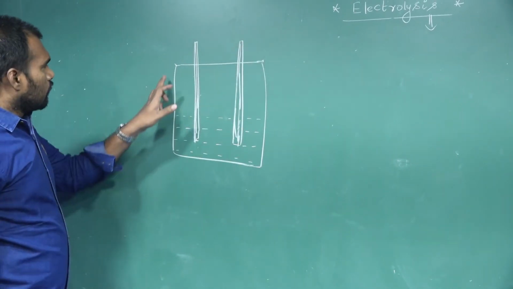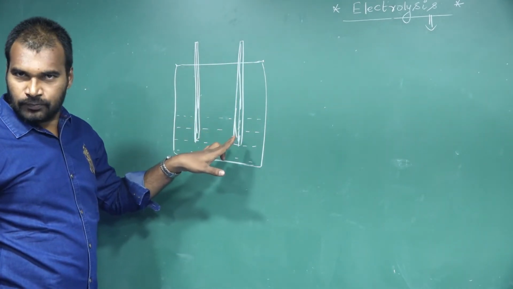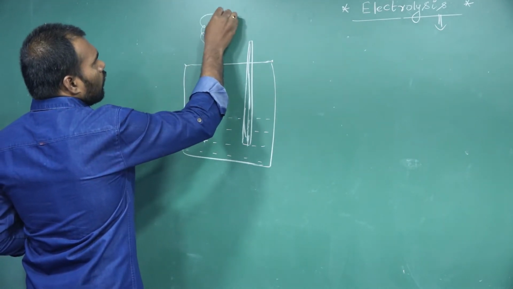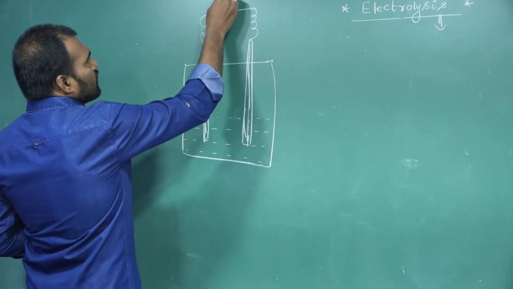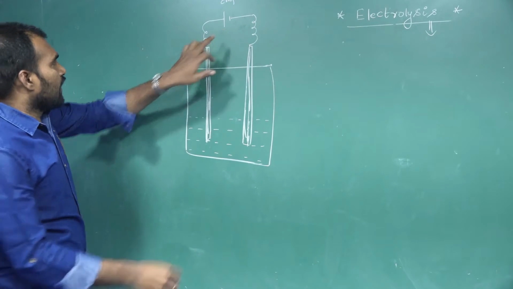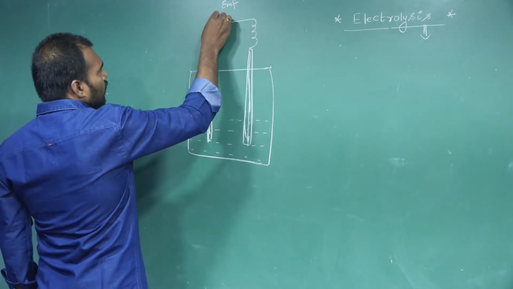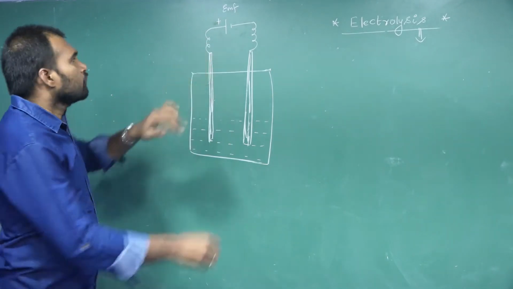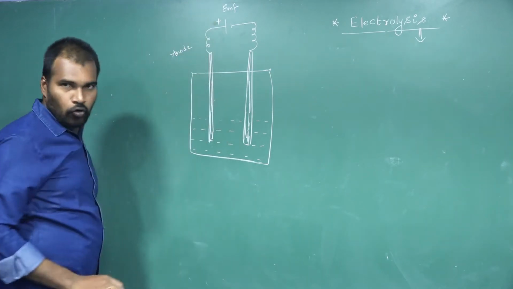See, this is the electrolytic cell. There, 2 electrodes I have taken. This is the external source, that is battery. The electrode connected to the positive terminal, we call that anode.